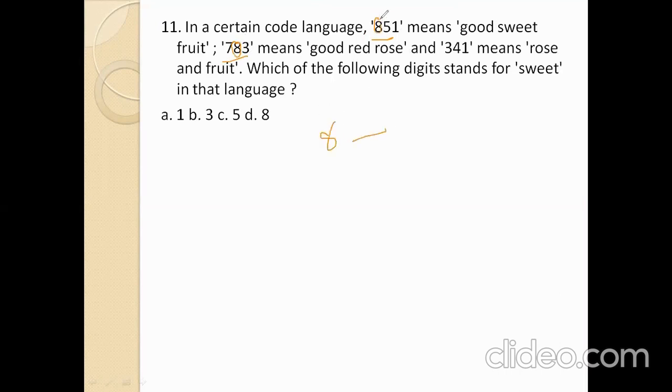In these words, the common word, good sweet fruit, good red rose, common is good. 8 means good. Compare these two, 3 is the common. Here rose, here also rose. Rose is common. Compare these two, 1. Good sweet fruit, rose and fruit. Fruit means 1.